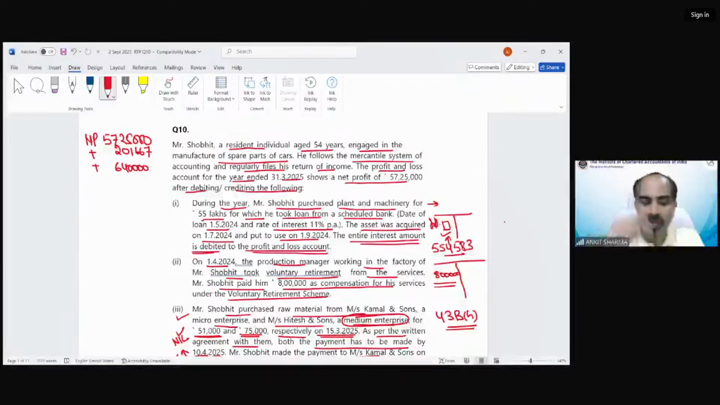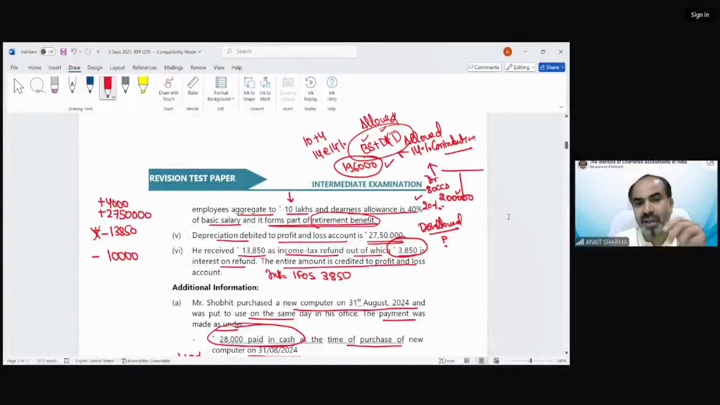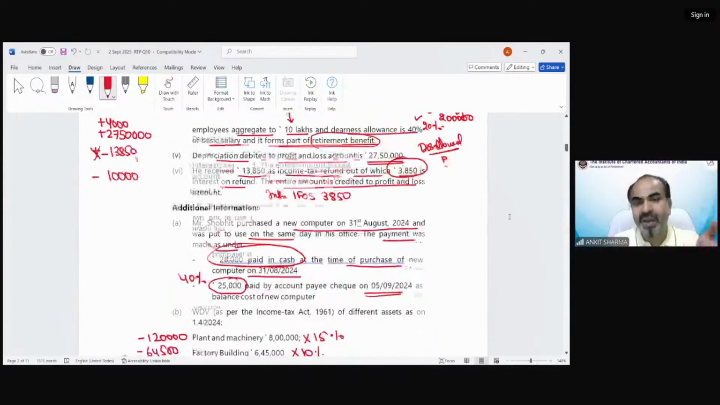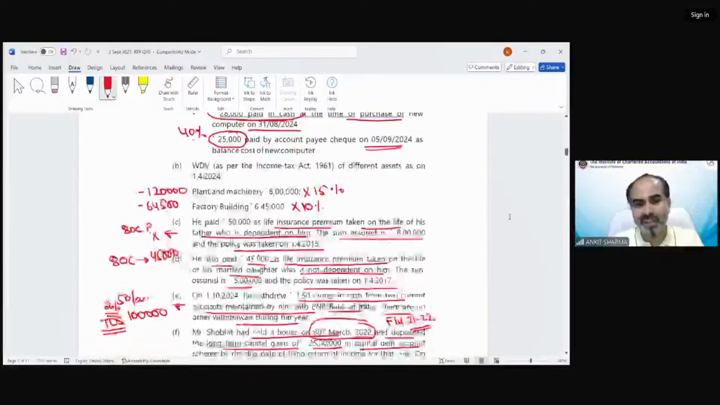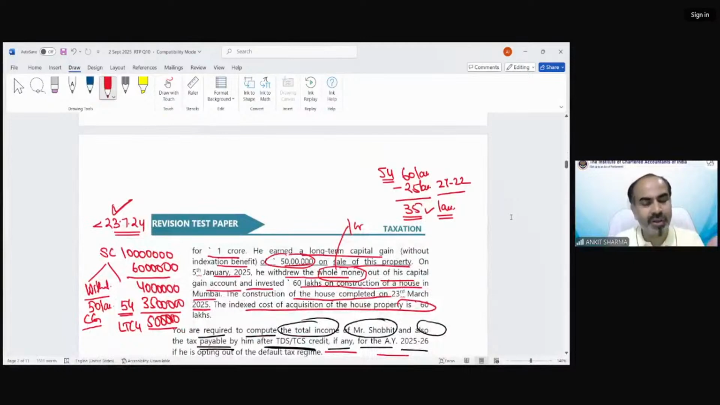If you did not remember this provision of voluntary retirement, then that is a different thing. But if you have already revised these provisions and you know the concept, do you think any point was difficult? Is this point difficult? Is this 43BH difficult? Is this depreciation? Is this the income tax refund point? Is the calculation of depreciation, 80C deduction, or the capital gain difficult or not? There is nothing like this which we can say is difficult.